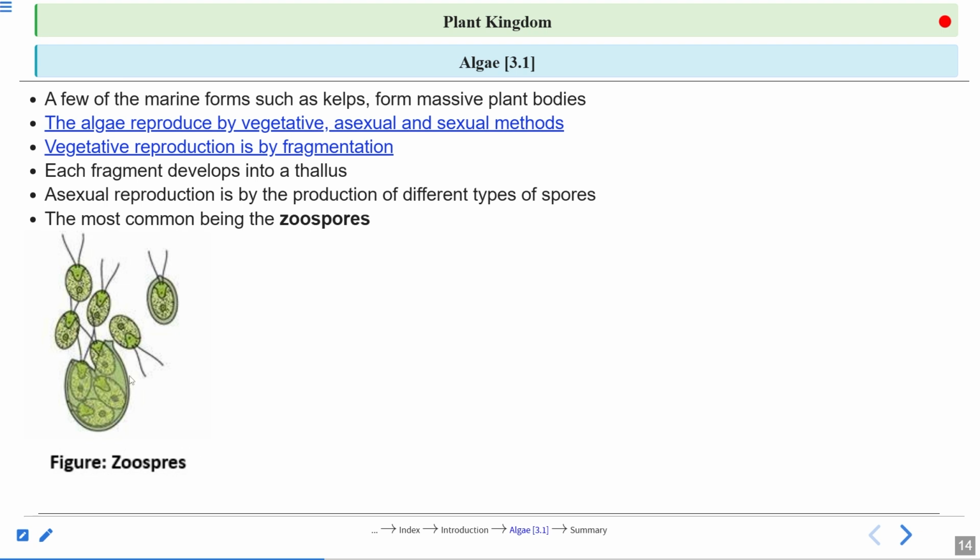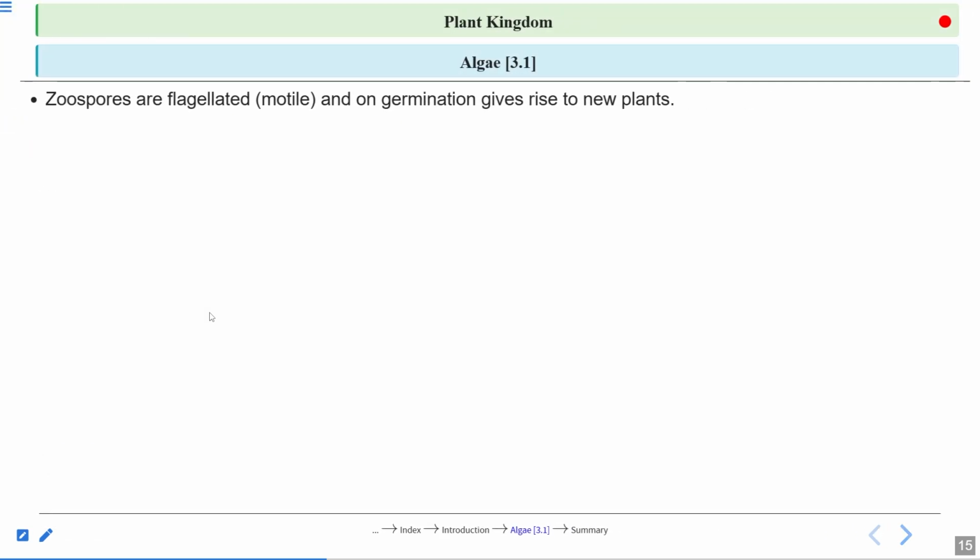When this zoosporangia ruptures, all the zoospores are released in the water. Zoospores are flagellated, meaning they have flagella and that is why they are motile. On germination, they give rise to new plants.